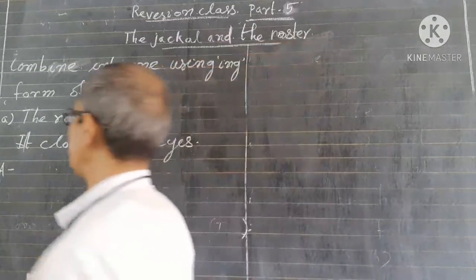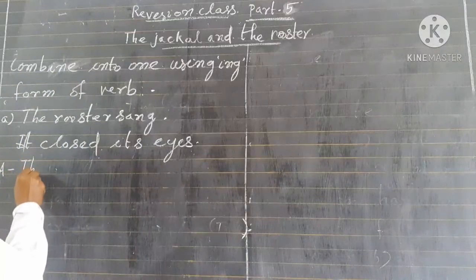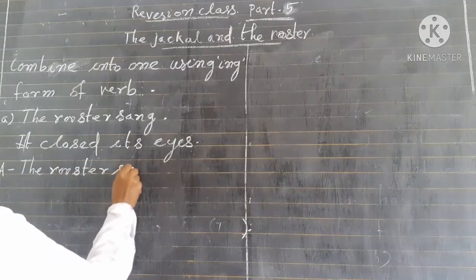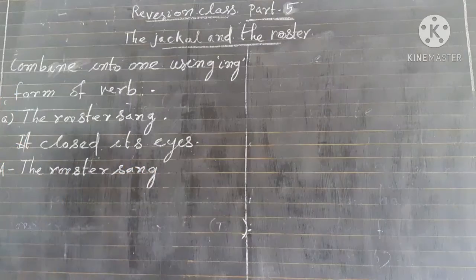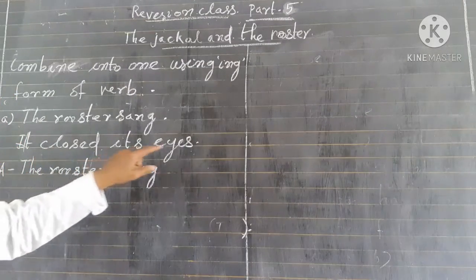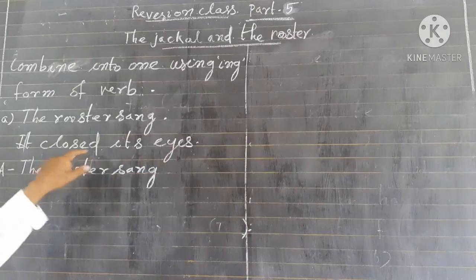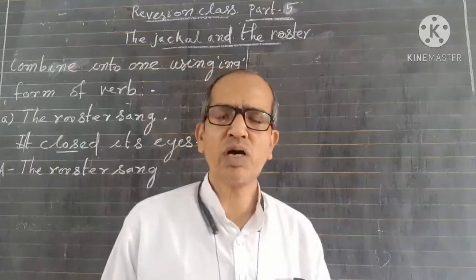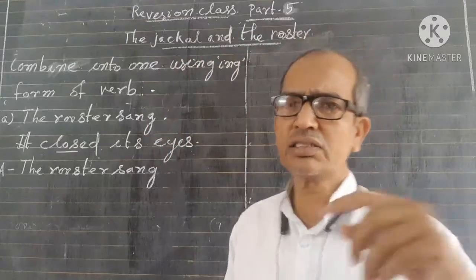So first we will write here: the rooster sang. Then what are the remaining words? Closed its eyes. What is the verb here? Closed. It is verb 2. What is its verb 1? Close. What is its verb 4?